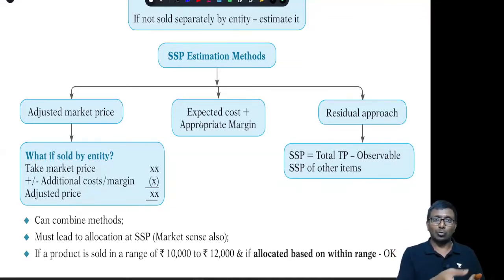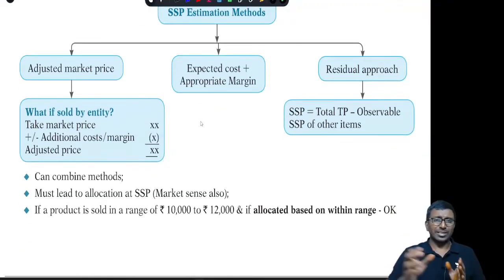SSP of 3 is equal to total transaction price minus SSP of 1 and 2, if you take it. We can apply a combination of these methods in one contract only. It is not necessary that for the entire contract you have to apply only one. But remember one thing: when you have derived some numbers, they should be nearer to the SSP. If you had sold it independently, at what amount you would have collected. That is the main goal, the objective of it.